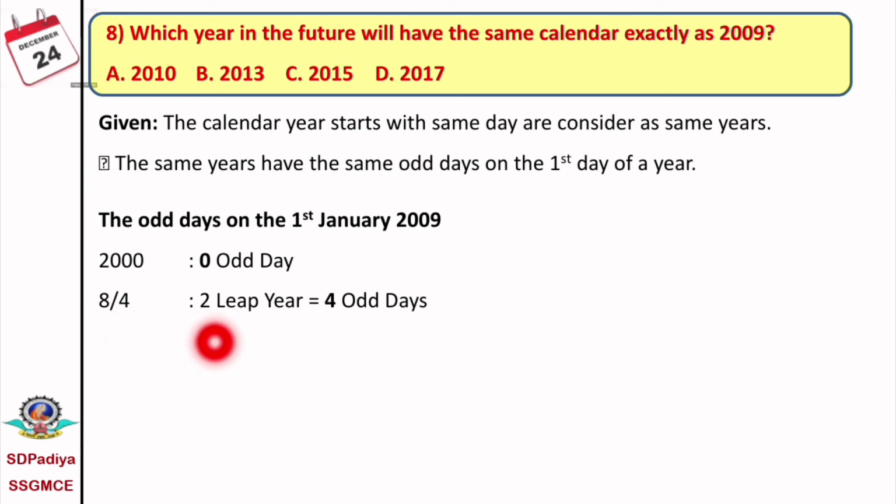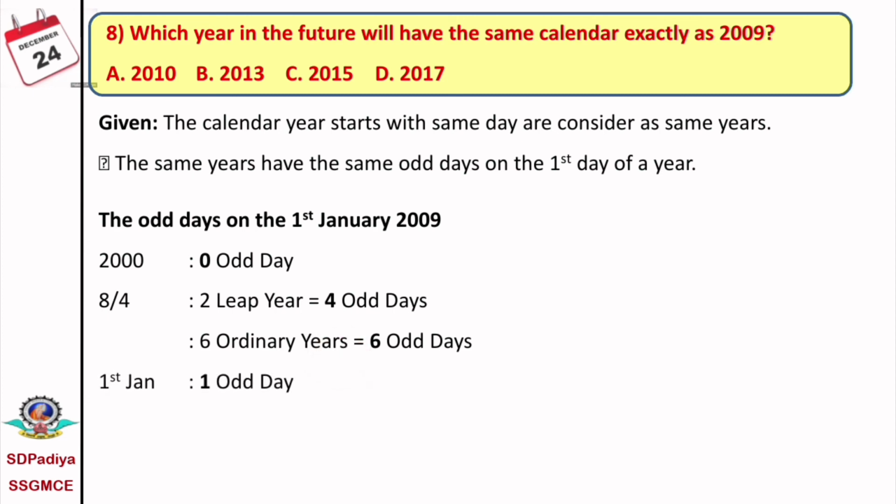Every leap year has 2 odd days, so that is 4 odd days. The remaining 8 minus 2, that is 6, are ordinary years. Every ordinary year has 1 odd day, that is 6 into 1 equals 6 odd days.